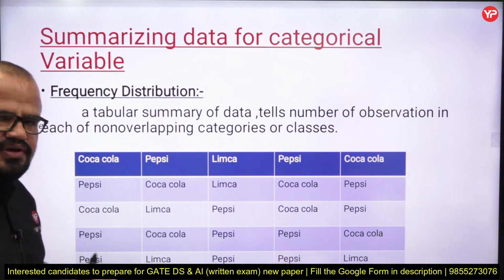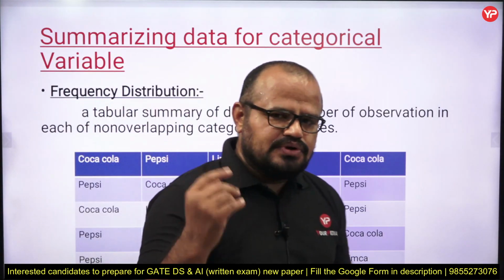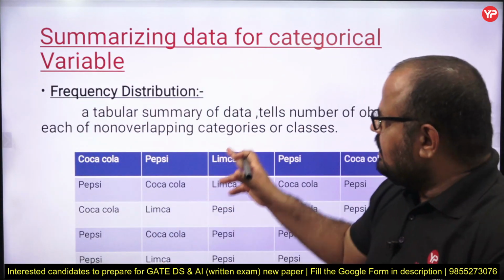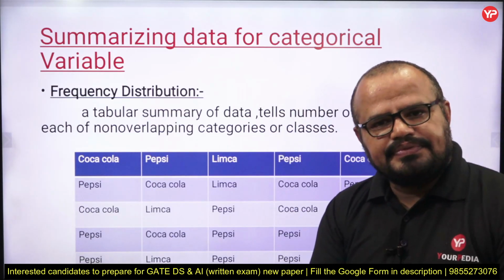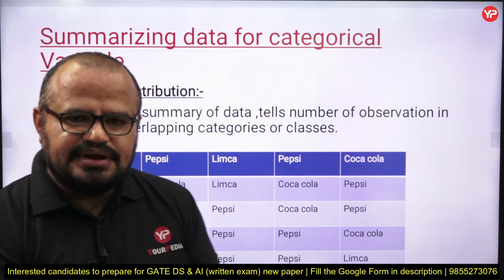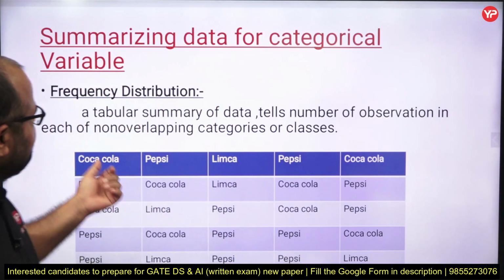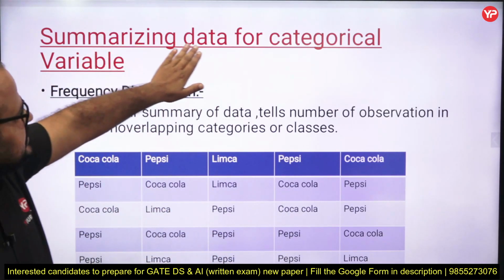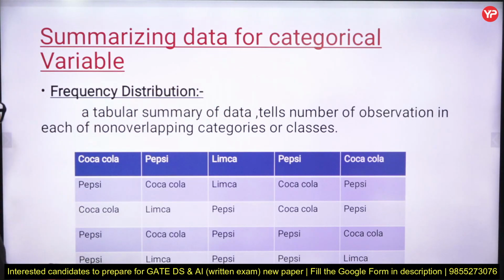We know that we have mainly two categories of data, and one of them is categorical data, in which data is divided into some categories. Today we are going to discuss summarized data for categorical variables.